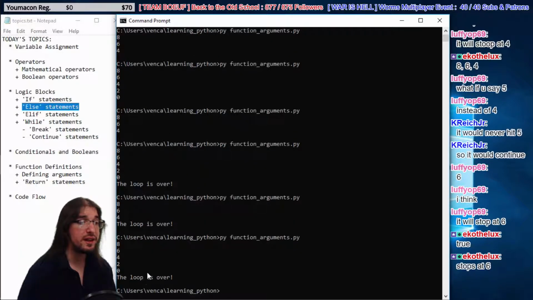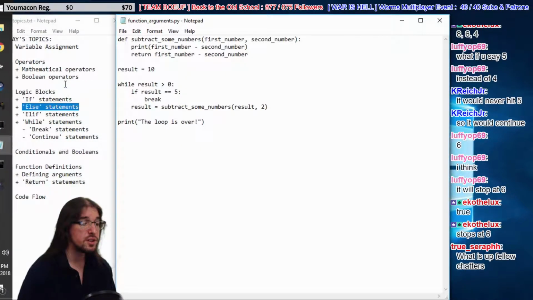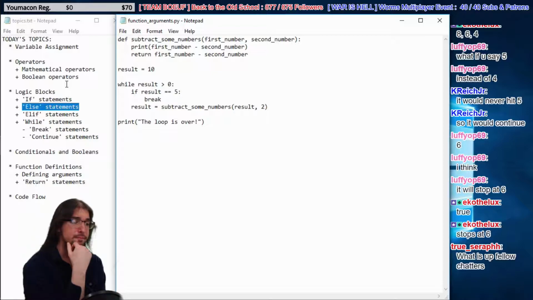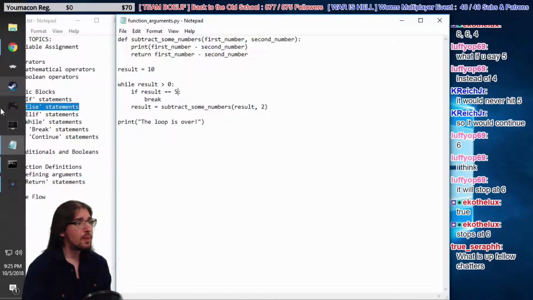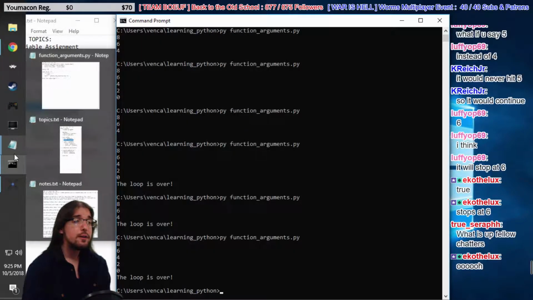Look, it actually goes all the way to the end. 86420. What's up, Austin? All right, guys, so let's use our brains here, collectively. Why doesn't it stop? It goes 86420. It never breaks.